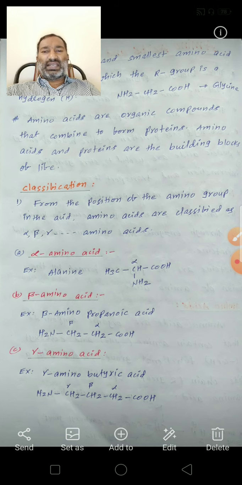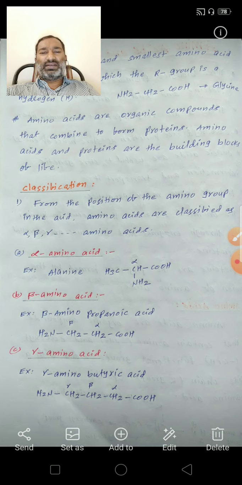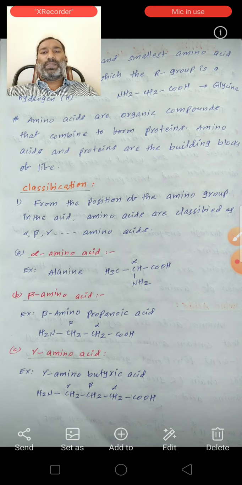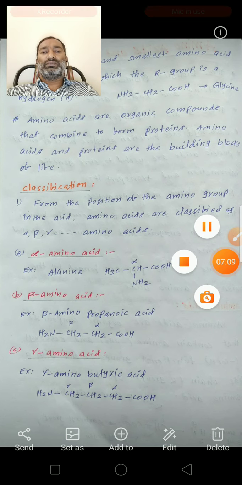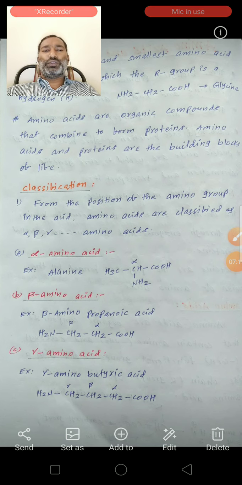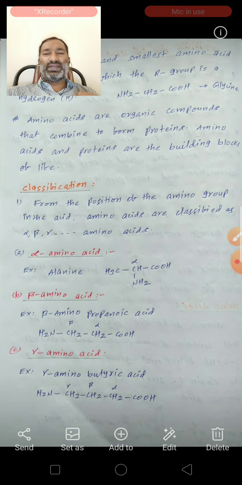Next, see the classification of amino acids. There are many classifications. The first classification is based on the position of the amino group with respect to the carboxylic group: amino acids are classified as alpha, beta, gamma and so on.